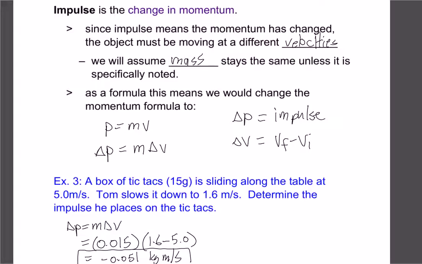Okay, so because momentum is a change, it could be a positive answer, which means we're gaining momentum, or it could be a negative, which means we're losing. So impulse can be positive or negative.